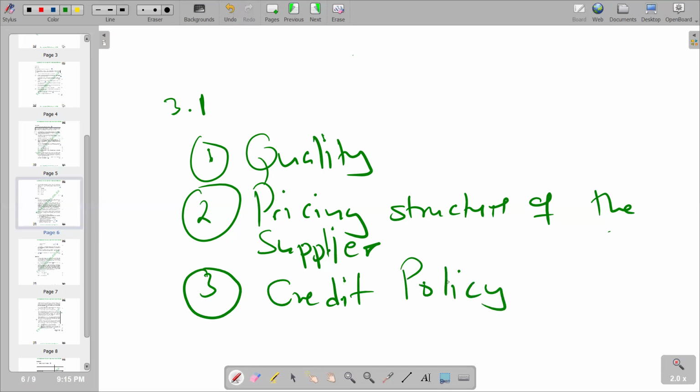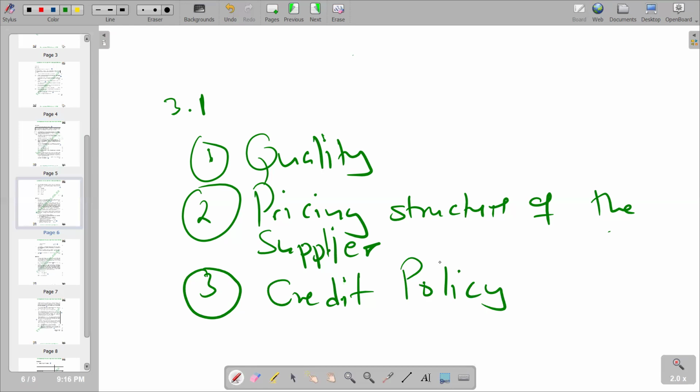So on the credit policy, we are talking about the issue of paying back what we have bought. Remember, when we are buying on credit, there should be a credit term in terms of after how long we should pay the amount that we are owing. You see that these credit policies can vary depending on different businesses. So for the supplier that we are identifying and trying to buy from, we should take note of how long they require us to pay back their money.